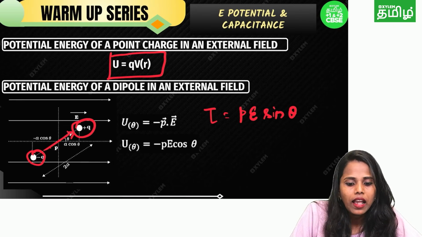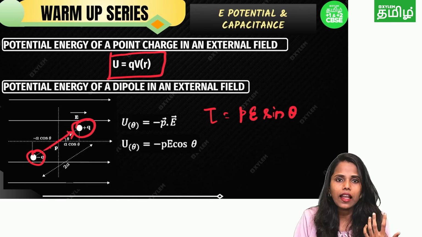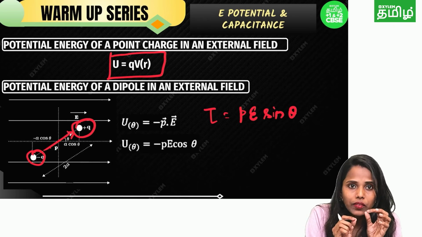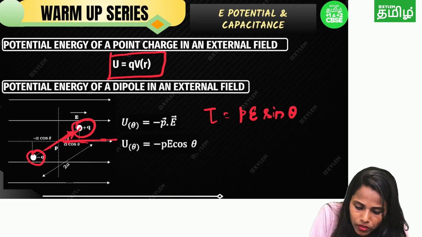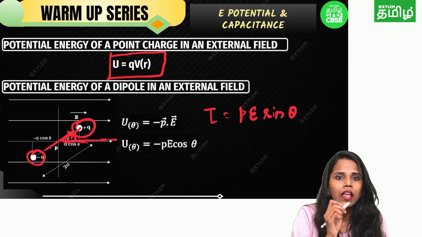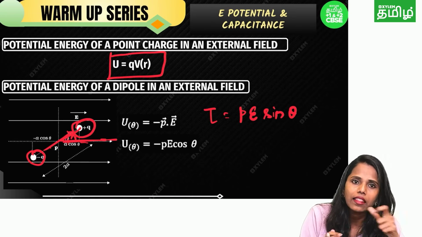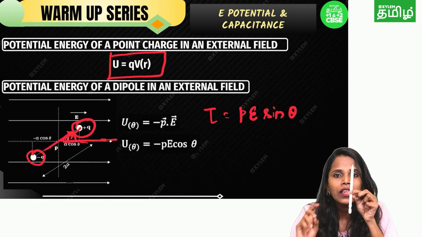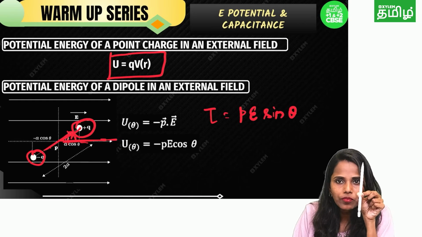Okay, got it? And by rotating, here you will get the angle also. What is the angle here? The angle is theta. How to calculate the angle? Listen carefully, the angle between this electric field and this dipole. This is angle theta, between the electric field and the dipole. By rotating, you can make another angle. For example, this is the dipole, I just keep it like this. This is theta 1. Again, I rotate it to theta 2.